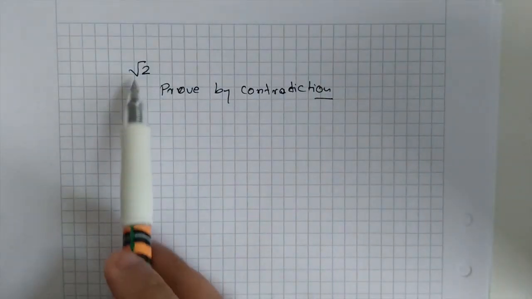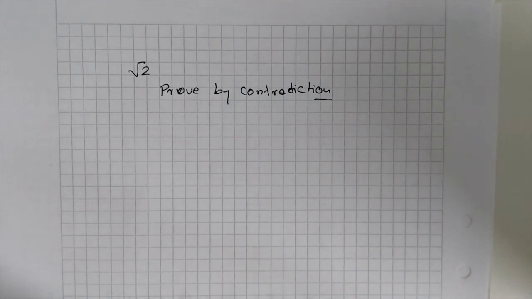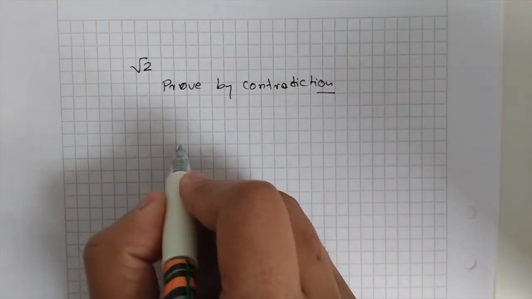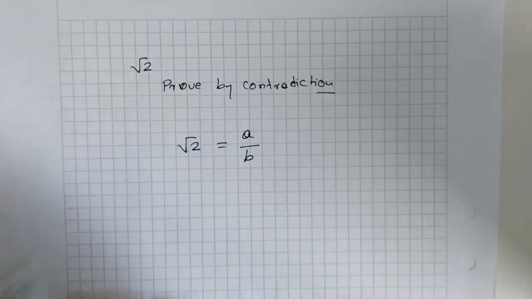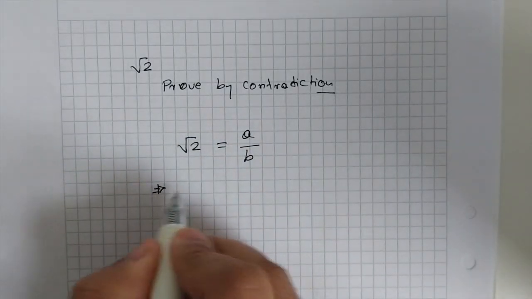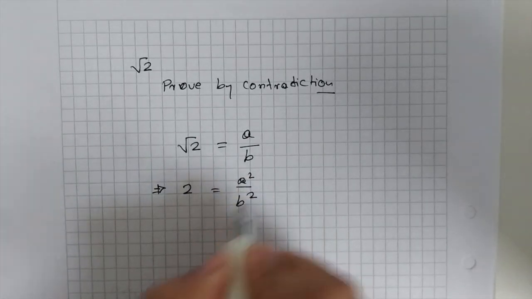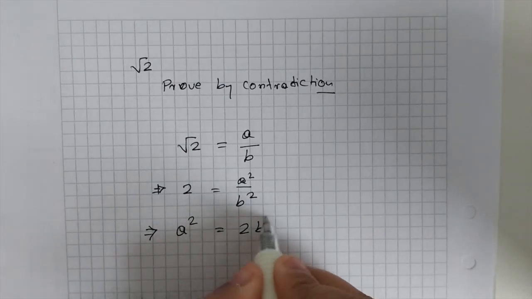Now, how do we prove that root over 2 is irrational? Let's try to prove that root over 2 is rational. Rational means that square root of 2 is a ratio of two numbers. We are going to prove it by contradiction. So let's assume that square root of 2 is a ratio of two numbers, a over b. So we can write that 2 equals a squared over b squared, and similarly, a squared equals 2 times b squared.